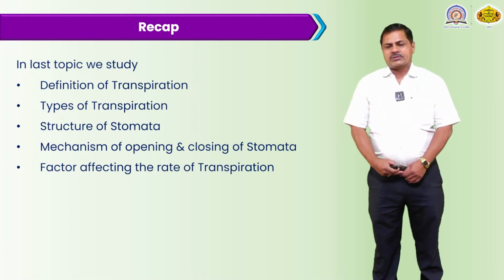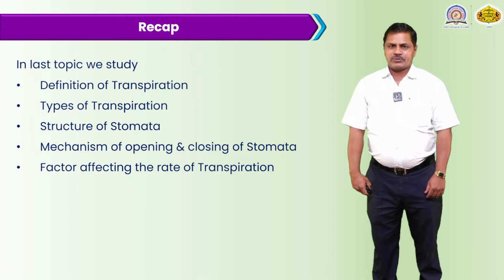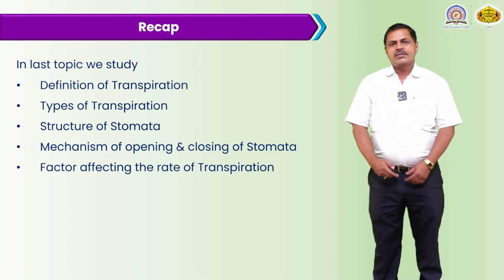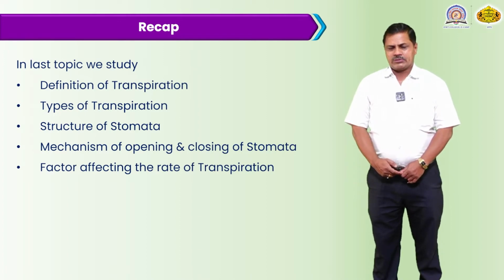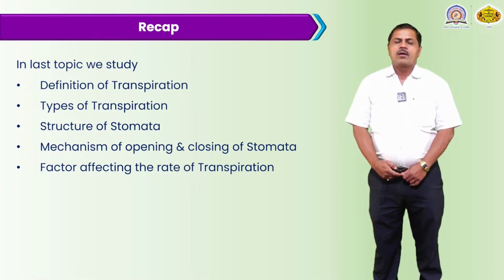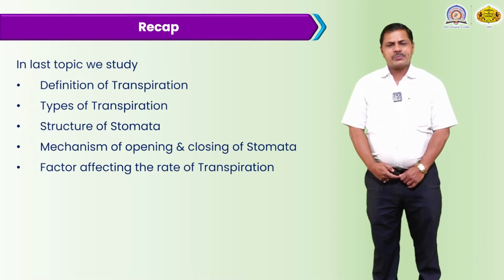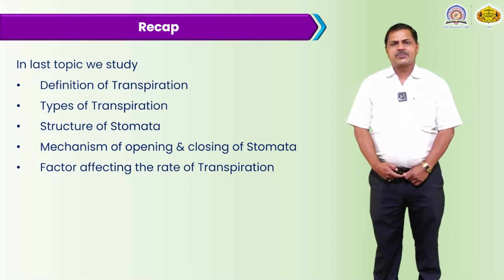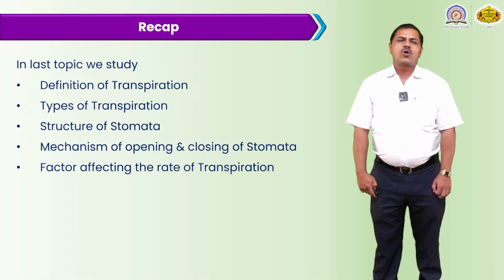There are three types of transpiration. The majority is stomatal transpiration, the second is lenticular transpiration, and the third is cuticular transpiration. Most plant transpiration takes place through the stomata. About 85 to 95% of the water is lost to the atmosphere through the small aperture of the stomata.